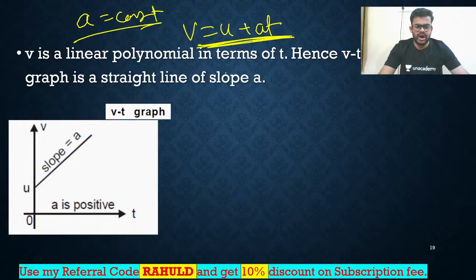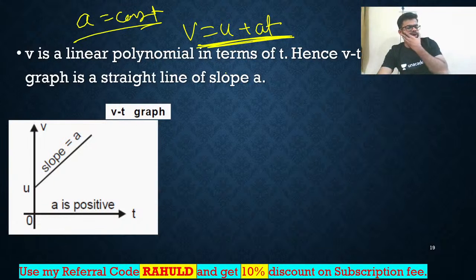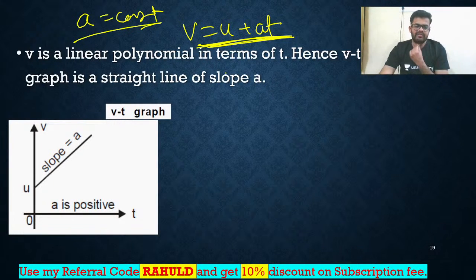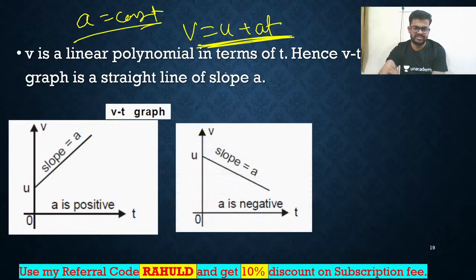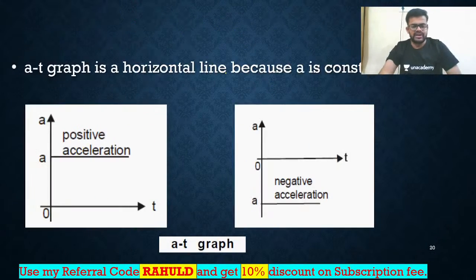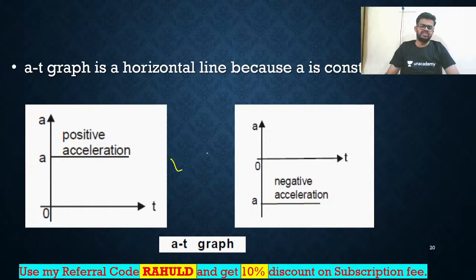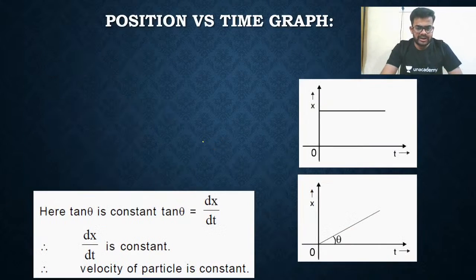Yes, so I hope you got this. If acceleration is positive, it is a straight line with a positive slope. Positive slope means acute angle. Next, a straight line with an obtuse angle whenever acceleration is negative. If acceleration is constant, the acceleration-time curve is constant. This is for positive and this is for negative acceleration. That's all. So let's move on.